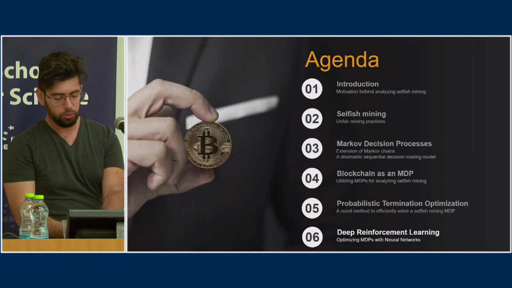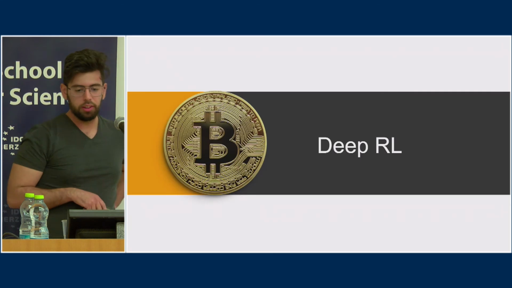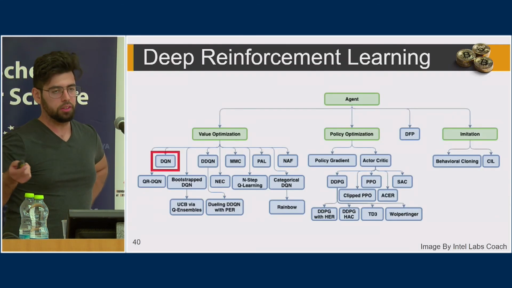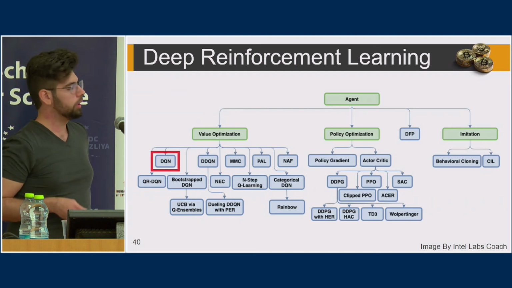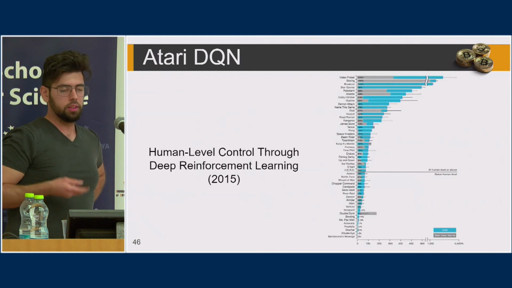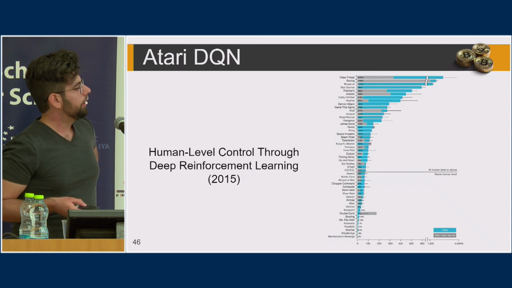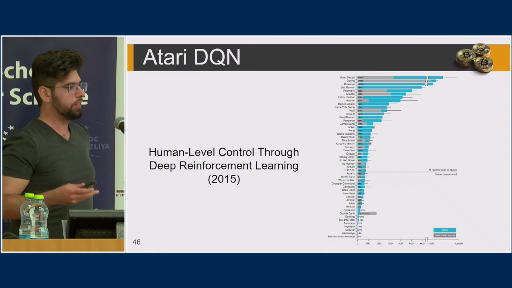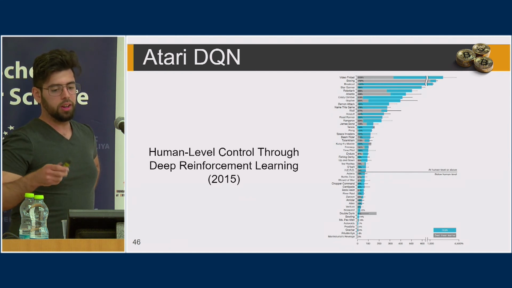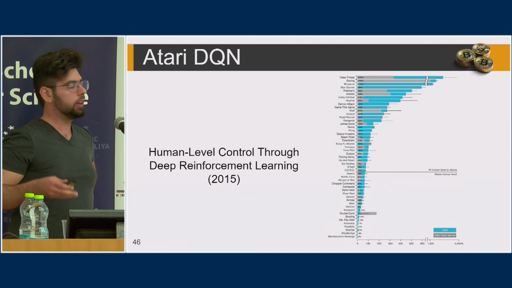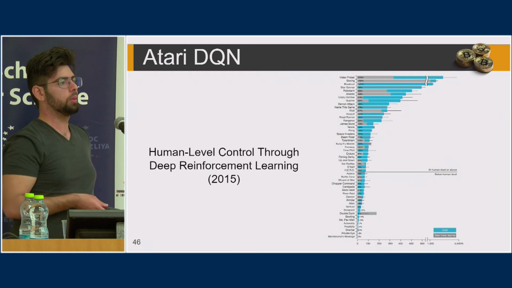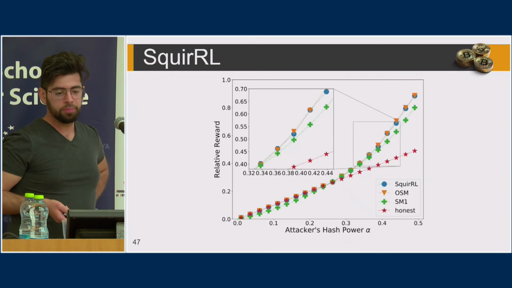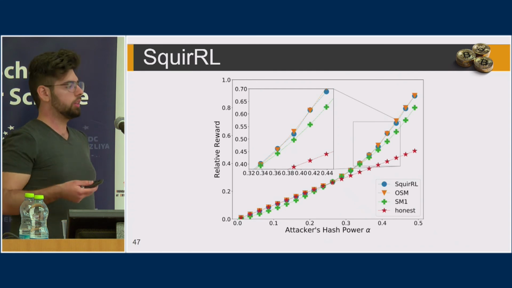Okay, so now let's have a few words about deep reinforcement learning. So there's a huge class of algorithms. We, as I've said before, focused on the basic one, deep Q networks. And this is a major paper in 2015 that brought this idea into the front. And they managed to use this algorithm to train some agent to play Atari games and achieve superhuman performance. And we wanted to use that as well.